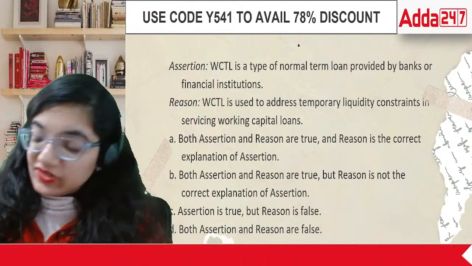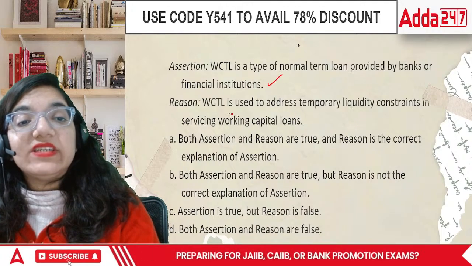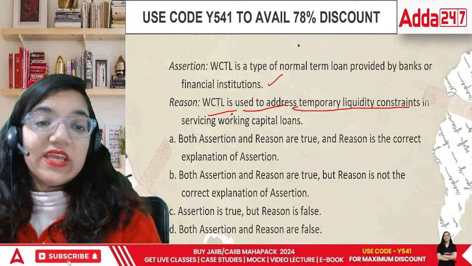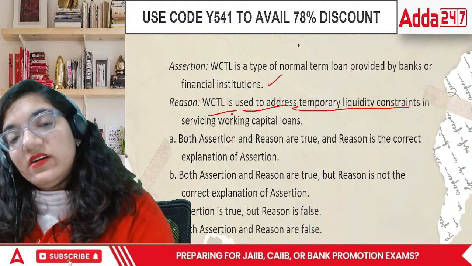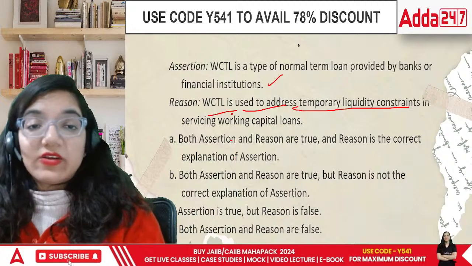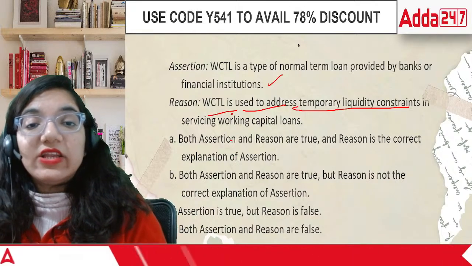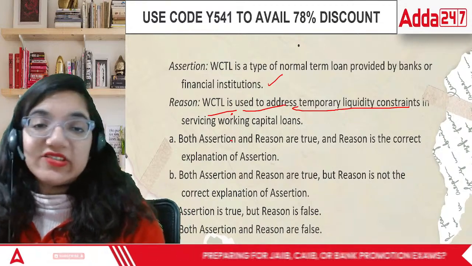WCTL is a normal loan which is given, that is true. The first statement is definitely true. But is WCTL used to address temporary liquidity constraints in servicing working capital loans? Not really. WCTL is basically daily loans which are required to be paid off. So that is not something which is there in order to cover up the temporary liquidity. This is not their work.